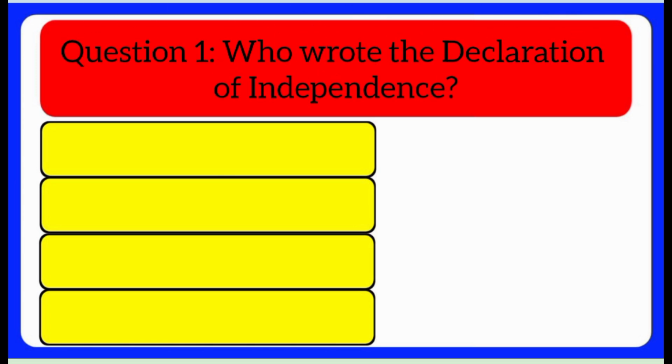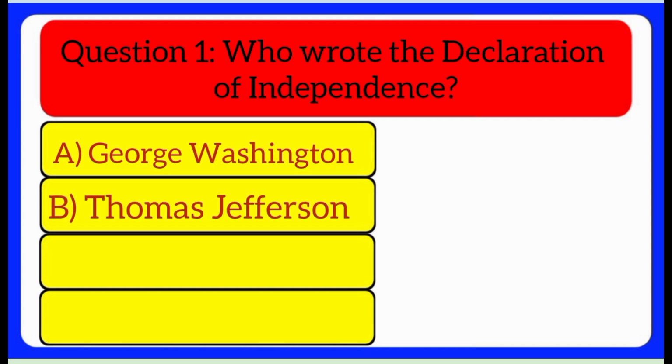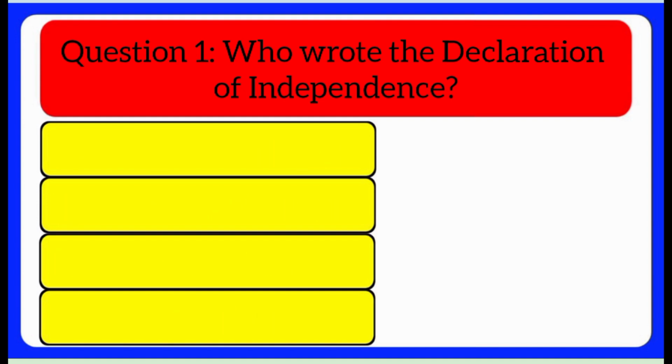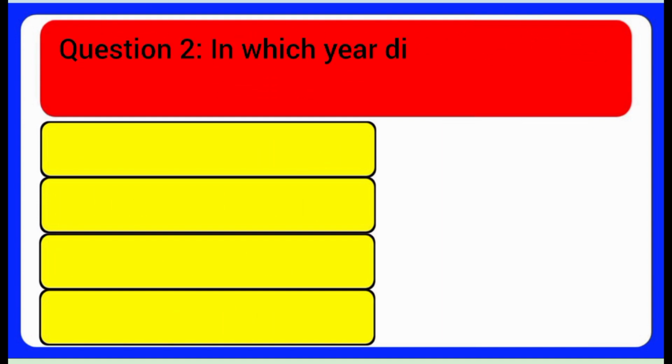Question 1. Who wrote the Declaration of Independence? A. George Washington. B. Thomas Jefferson. C. Benjamin Franklin. D. John Adams. Answer: Thomas Jefferson.